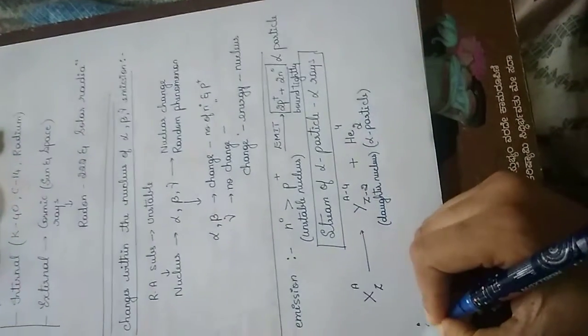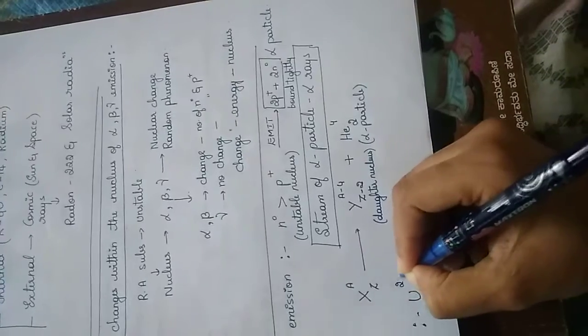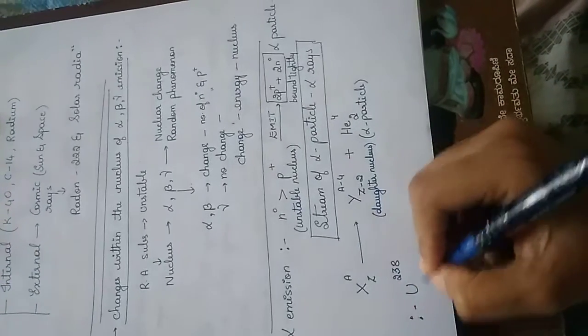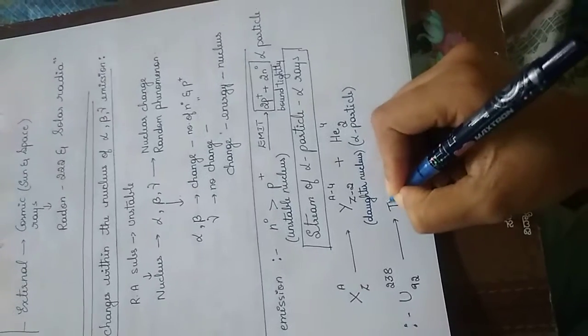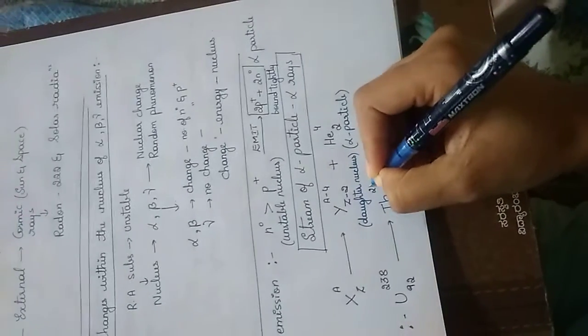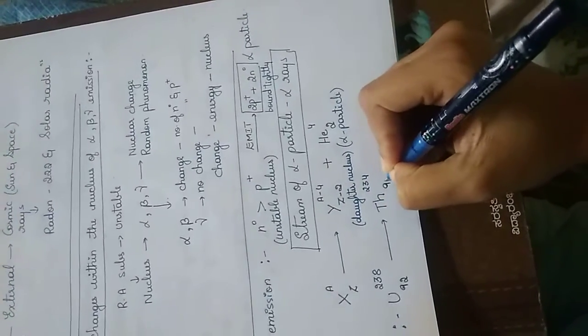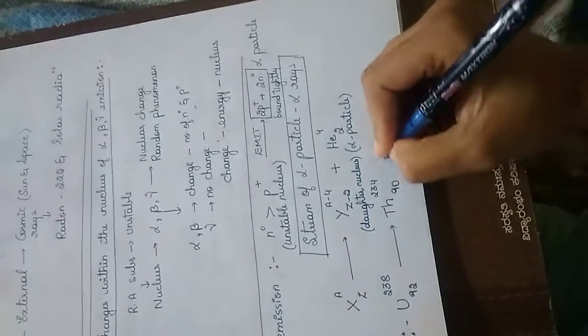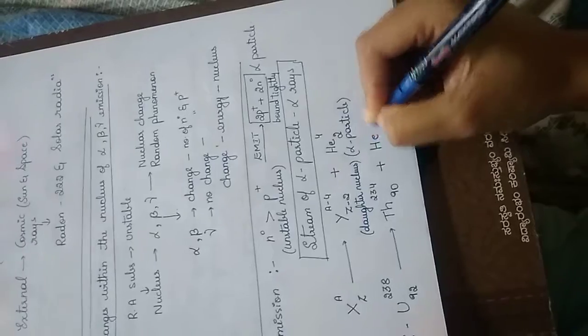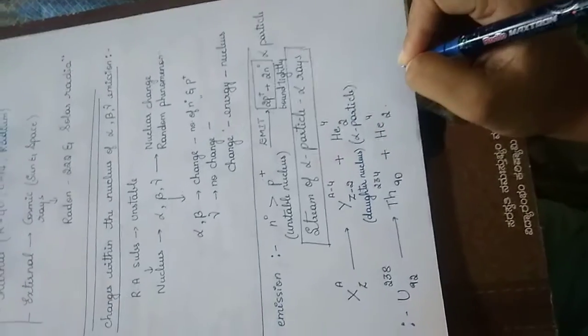An example for this is uranium 238 92, which will give thorium 234 90. From the mass number 4 is removed and from the atomic number 2 is removed. Along with this, helium, that is the alpha particle, is given off.